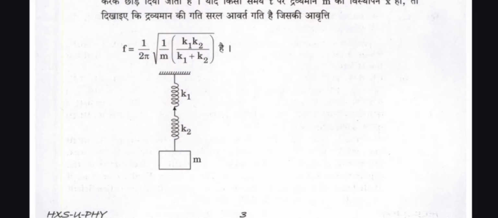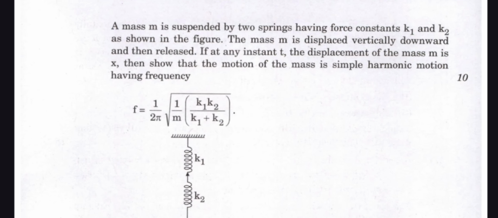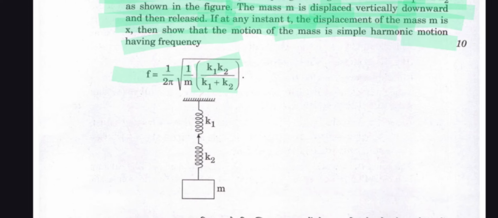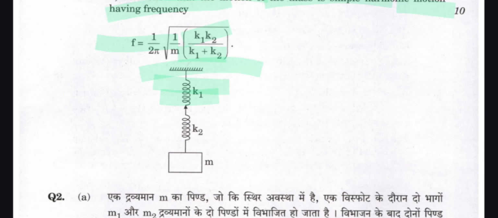So question E is here: a mass m is suspended by two springs having force constants k1 and k2, as shown in the figure. The mass m is displaced vertically downward and then released. If at an instant t the displacement of the mass m is x, show that the motion of the mass is simple harmonic motion having frequency 1/2 pi under root (k1 + k2)/m. So this is a previous year's question, you can see this data.